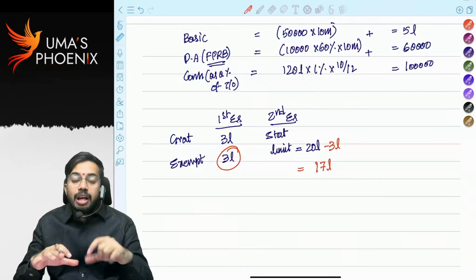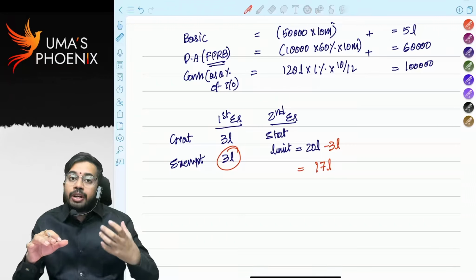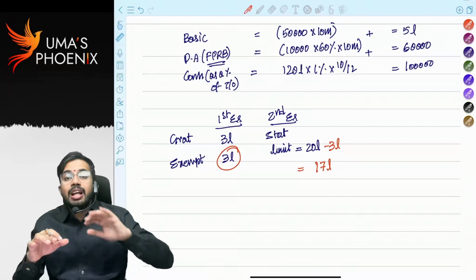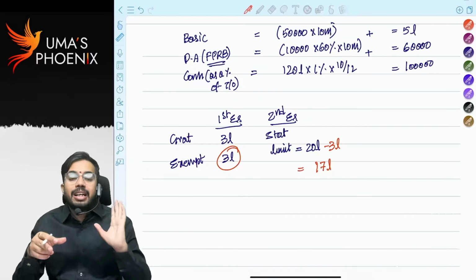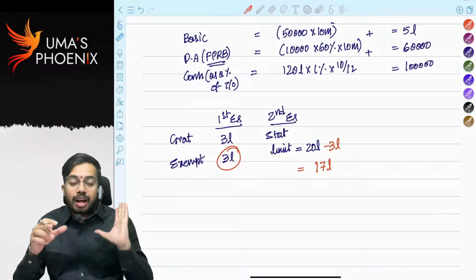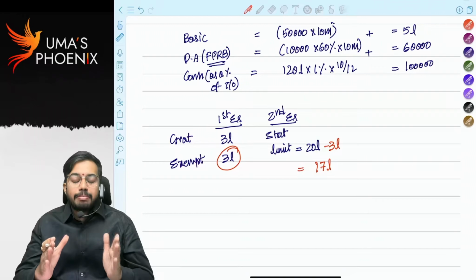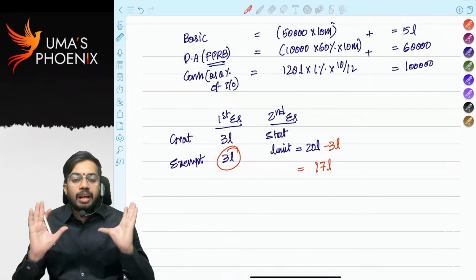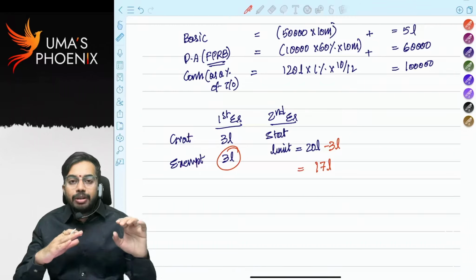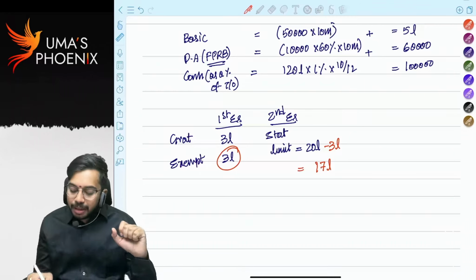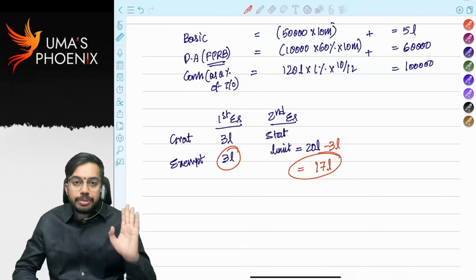That means whatever gratuity exemption was already claimed should be reduced while calculating statutory limit for the second gratuity calculation. Are you able to understand? So very simple. In his lifetime, maximum gratuity exemption an employee can claim is 20 lakhs. So if exemption was already claimed, that is to be reduced, and only the balance is to be considered as statutory limit for second calculation of gratuity exemption.